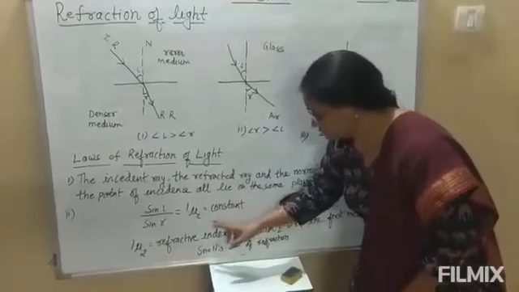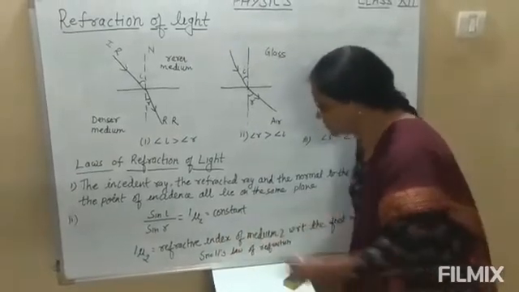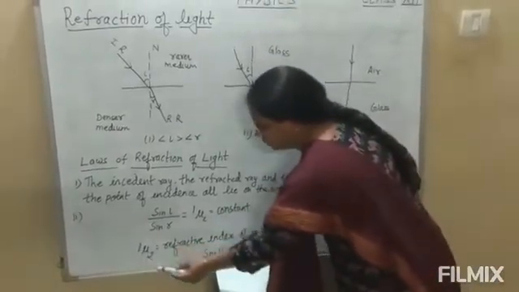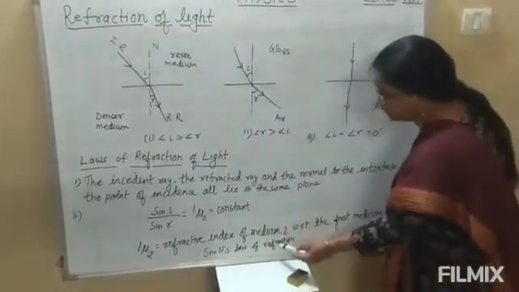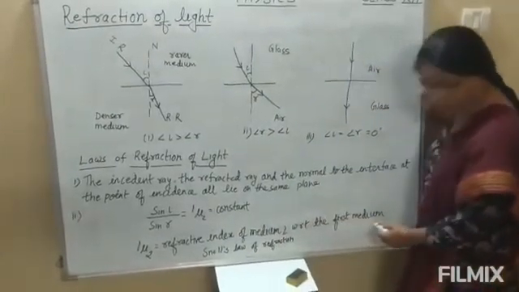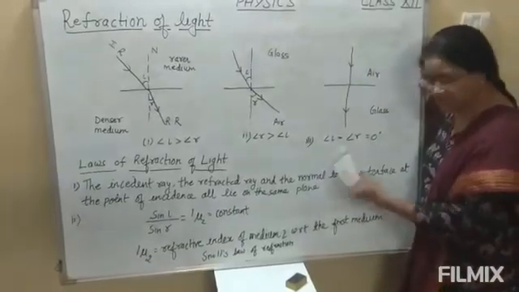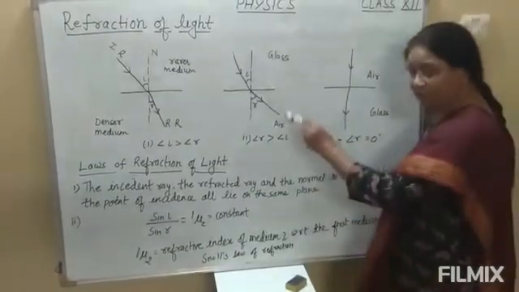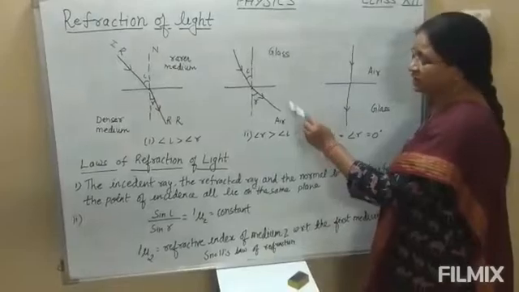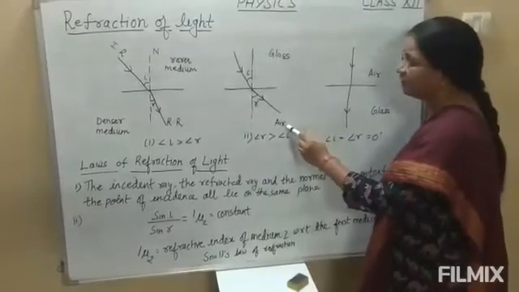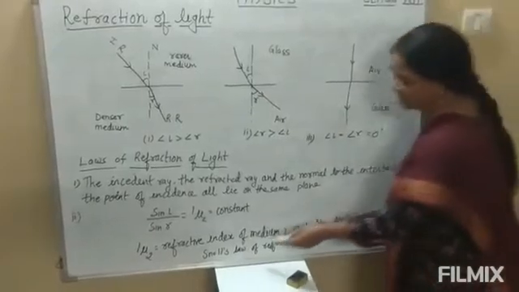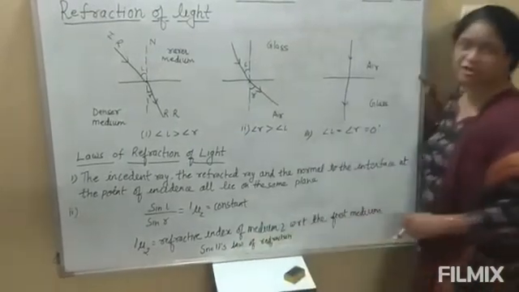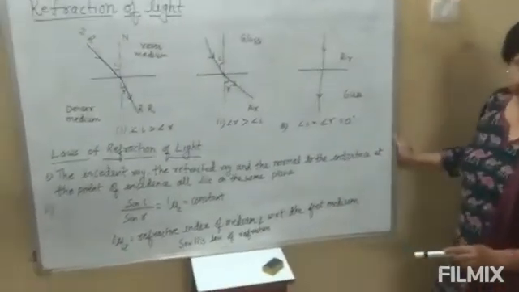What is the meaning of this 1μ2? This 1μ2 is called the refractive index of medium 2 with respect to the first medium. Why are we saying the refractive index of medium 2? Because the ray of light is passing from medium 1 to medium 2. Okay, and this is also called Snell's law of refraction.